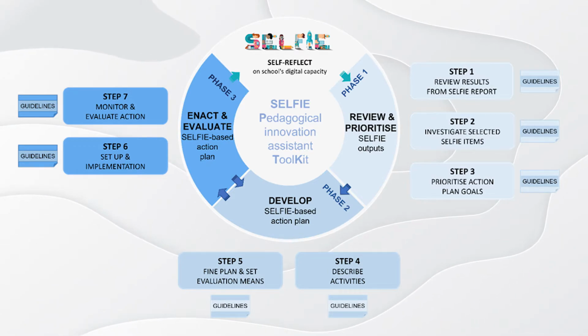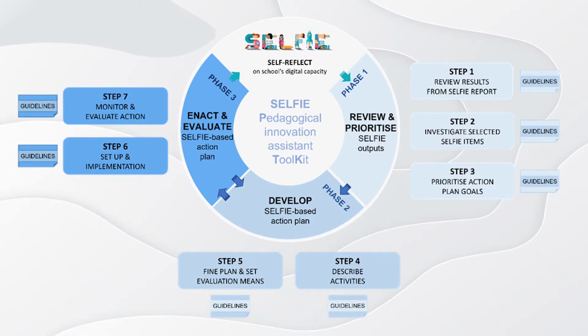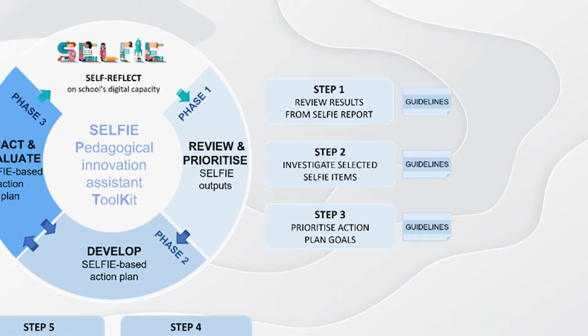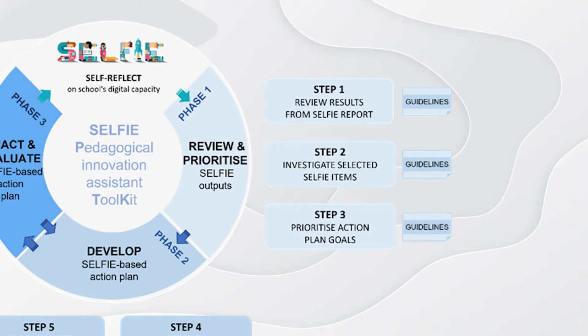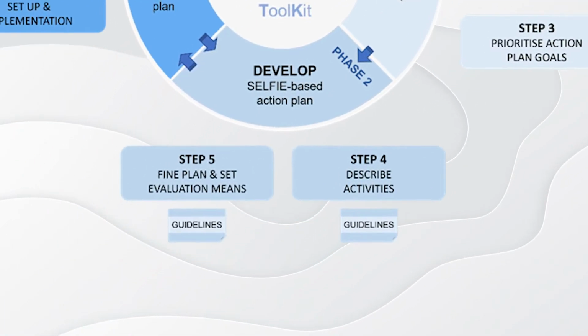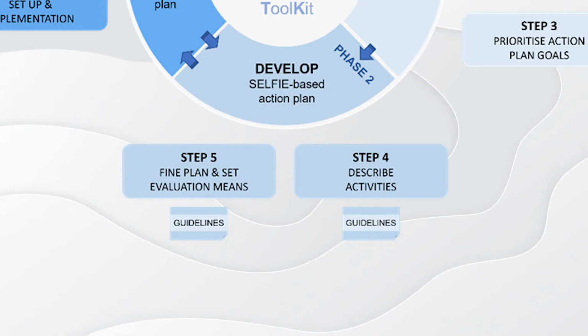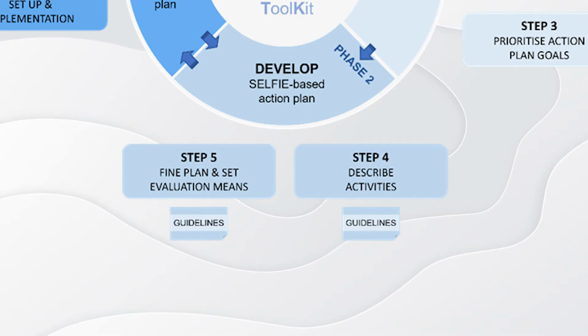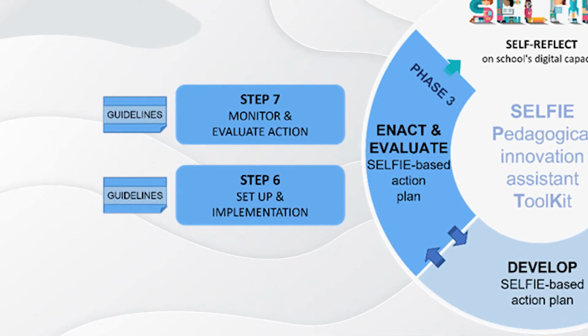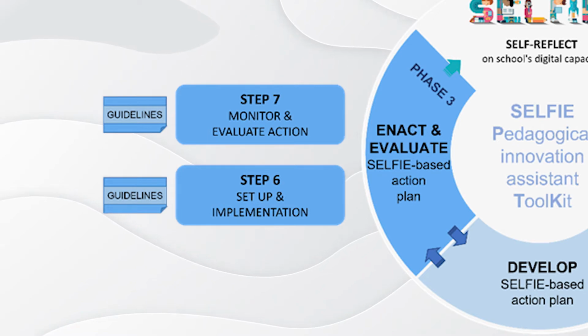Steps 1 to 3 enable the school to define a set of absolute priorities based on careful analysis of its selfie report through the guidelines and templates provided in the toolkit. The toolkit's core is steps 4 and 5 that involve designing and developing the selfie-based action plan, including provision for its evaluation once enacted. The last 2 steps, 6 and 7, in Phase 3, involve enacting, monitoring, and evaluating the selfie-based action plan.